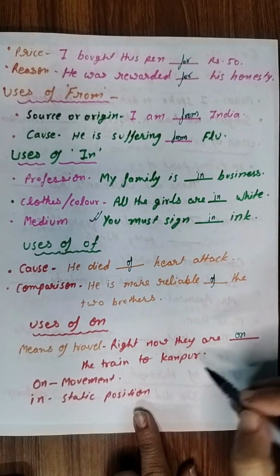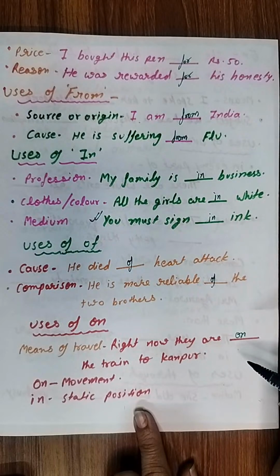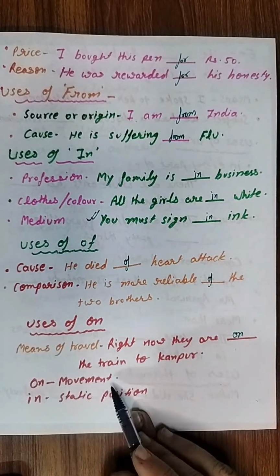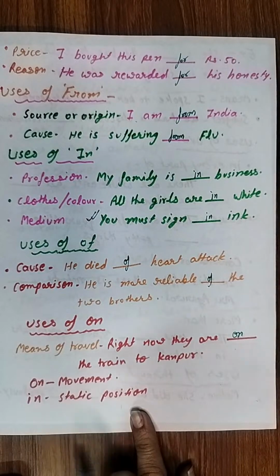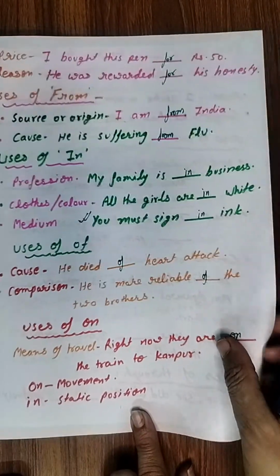Okay, you cannot write that they are in the train. Okay, because in a train you can move, you can do the movements from here and there, you can go from one compartment to the other one. So where the vehicle is one in which you can move, you should use on. Okay, so on is used with movement and in is used for static position. Okay, this thing will become much more clear with more examples.